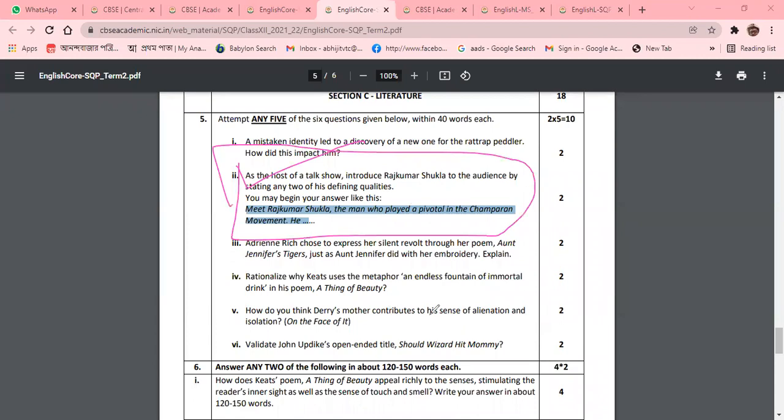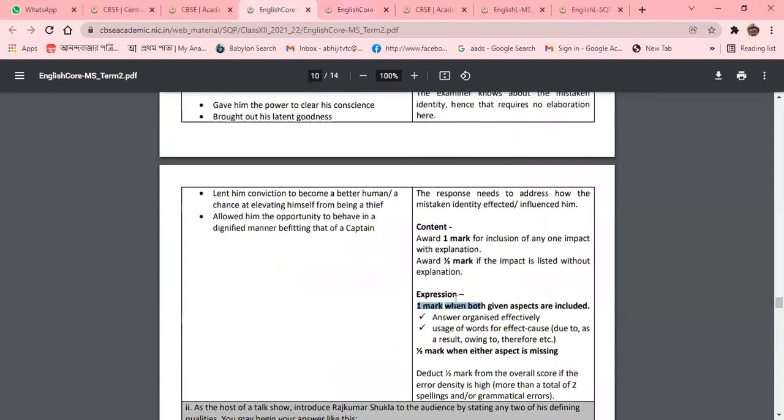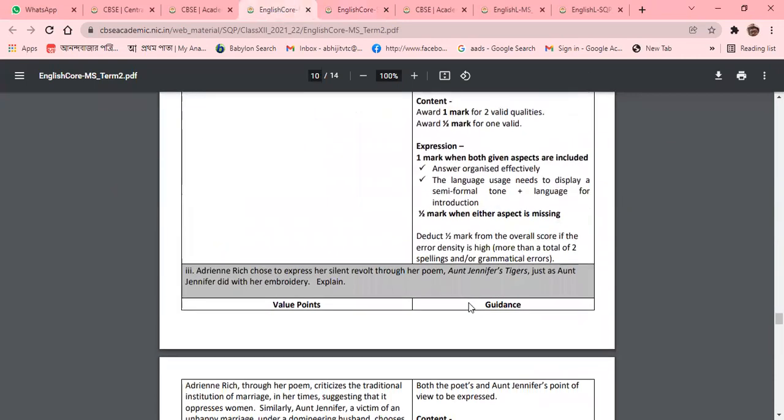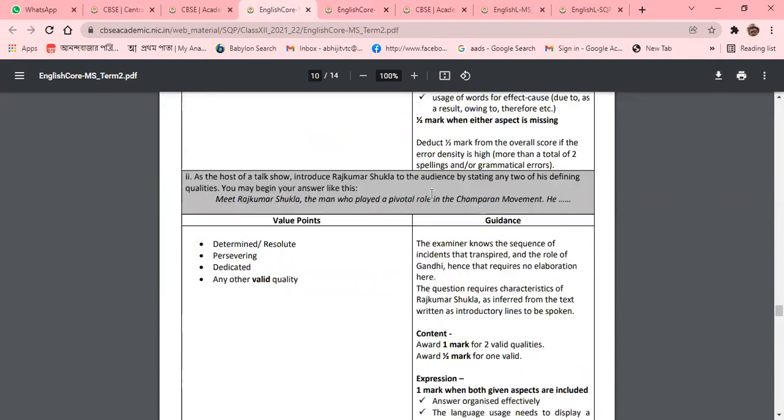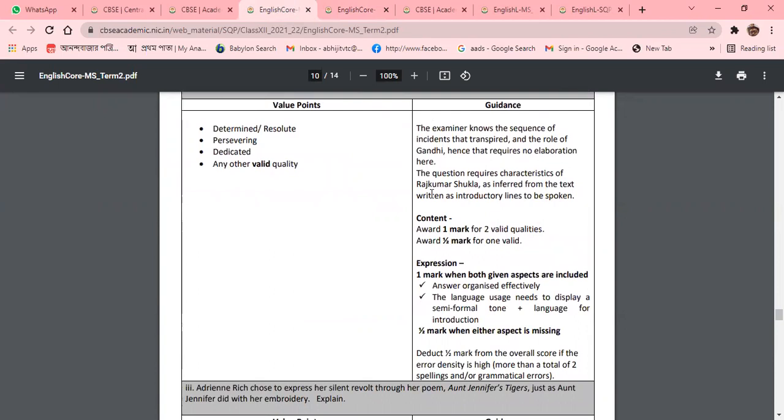As the host of a talk show, introduce Rajkumar Shukla to the audience. So, from the Indigo or the Champaran movement, the point of view of the Indigo, everything is a very different thing. So what will be the marking scheme? If you go through the marking scheme, you can see. Just wait, I'm telling you the marking scheme. Yes, this is the marking scheme. So how are you going to point it out?